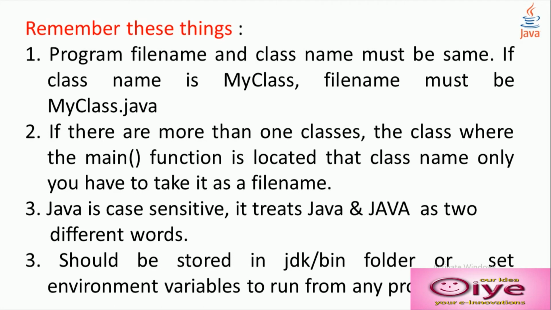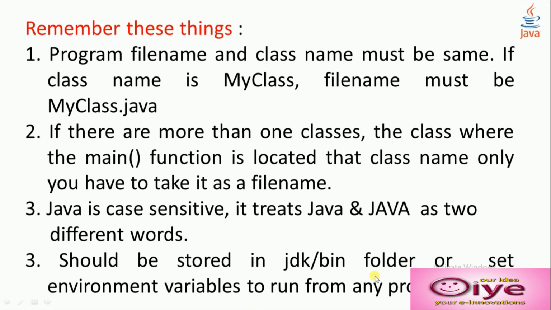And if there is more than one class, the class where the main function is located, that class name only you have to take as the file name. Java is case sensitive. Java and capital-letter Java are two different words. And it should be stored in the jdk/bin folder, or set environment variables to run from any prompt or any folder.